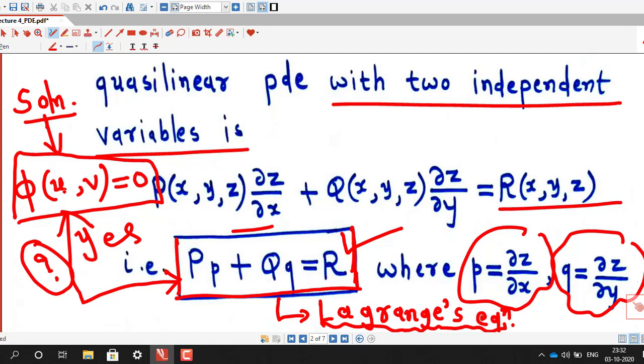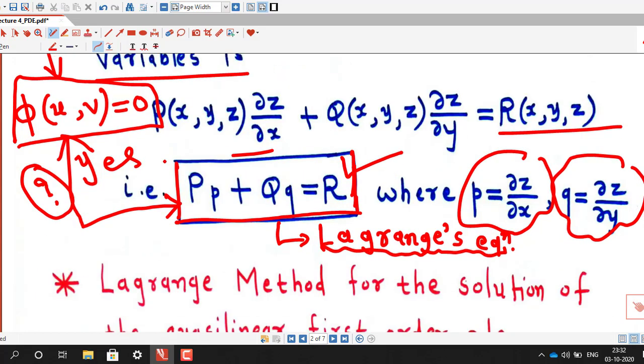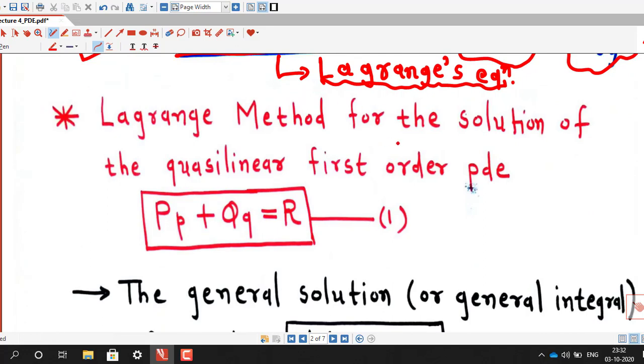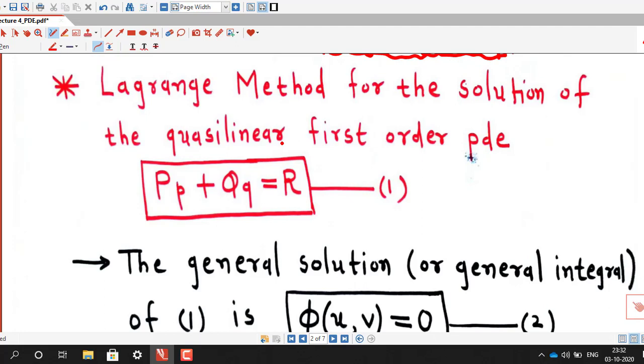We have to decide these two functions u and v, and the general solution is phi of u, v equal to 0, where u and v are arbitrary functions. This method is known as the Lagrange method for the solution of quasi-linear first order partial differential equations.